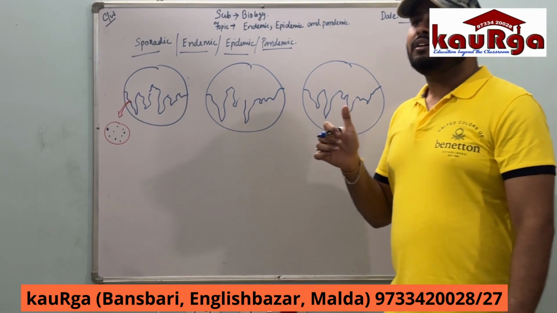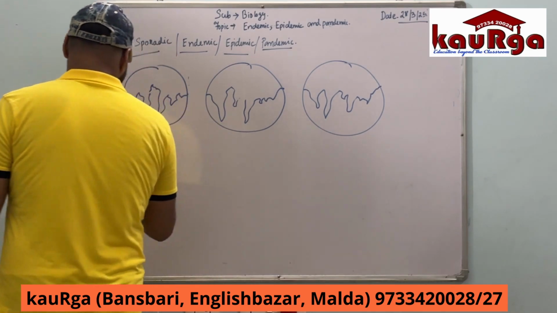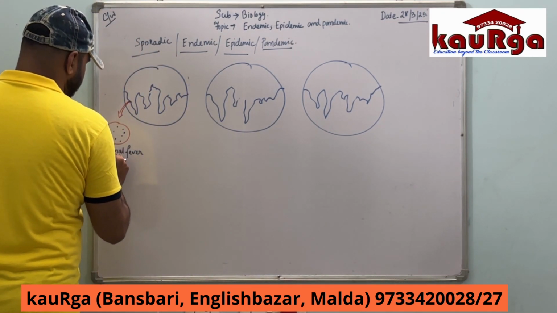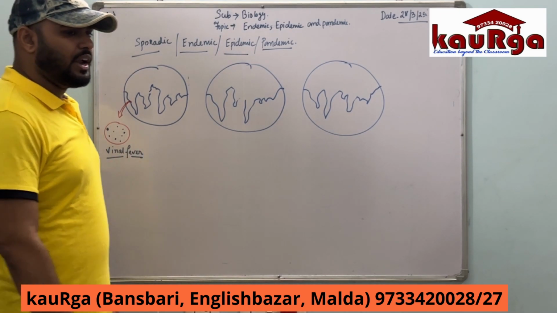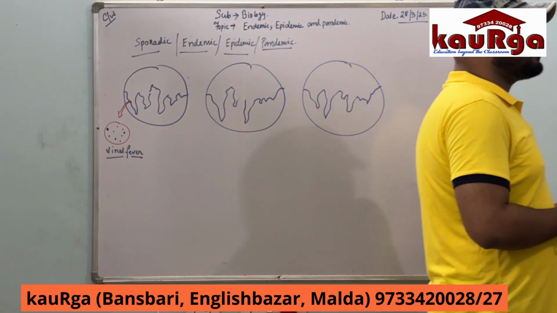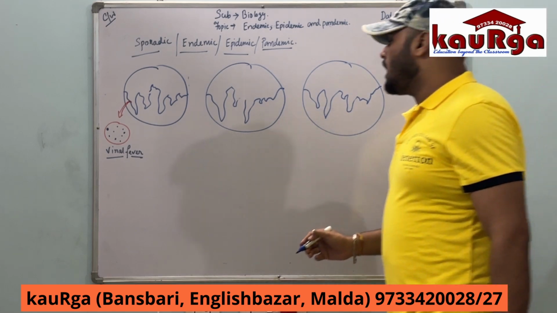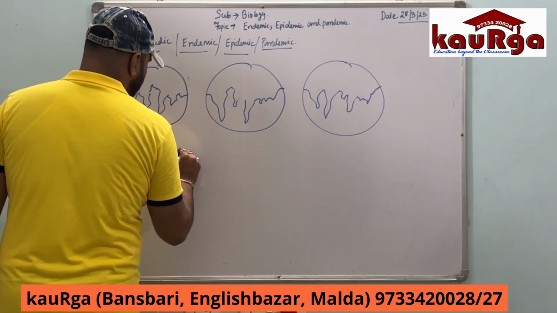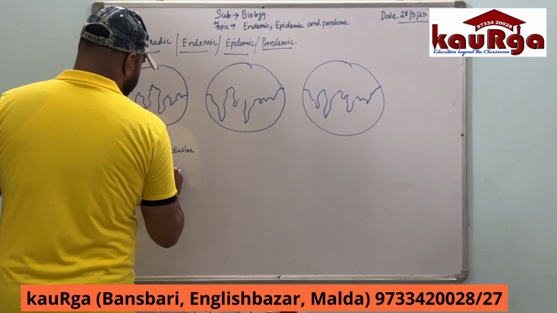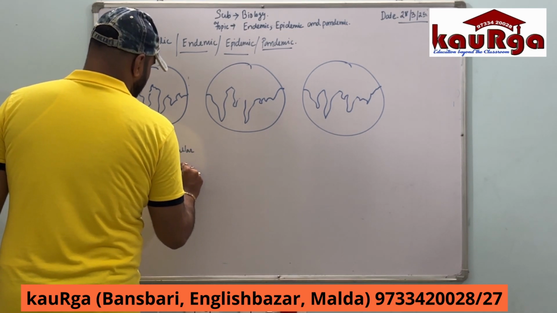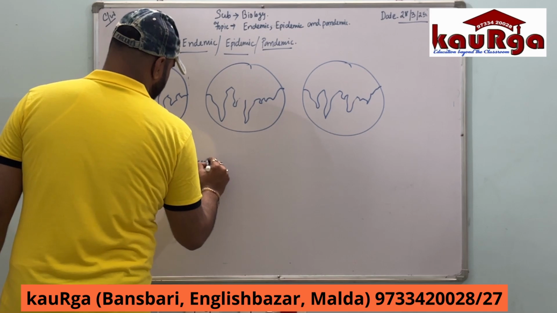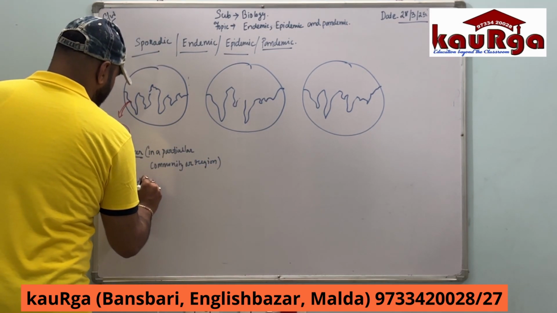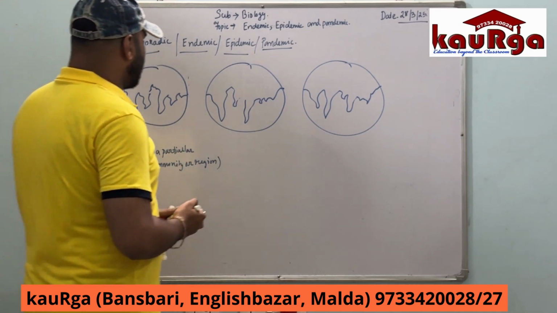For example, fever. Some kind of viral fever is considered to be sporadic, which occurs in a particular community or a region. It's called what? Sporadic. Okay.